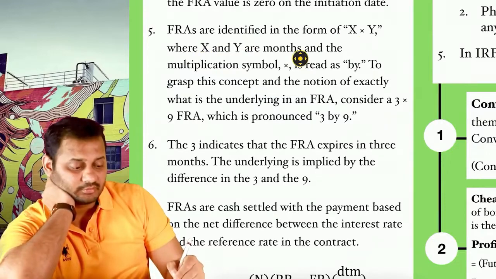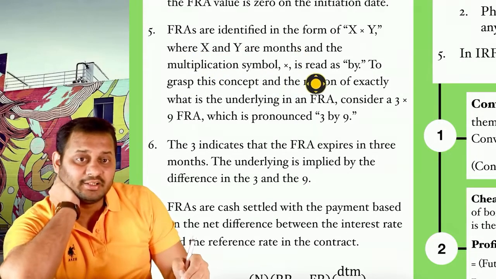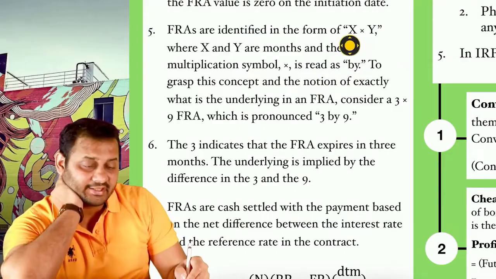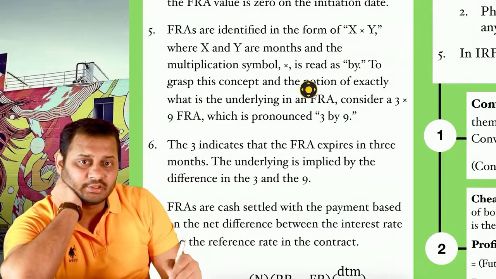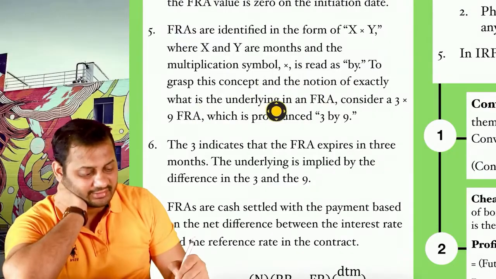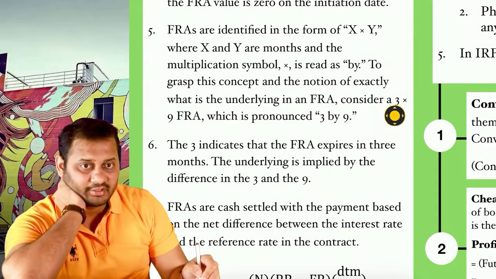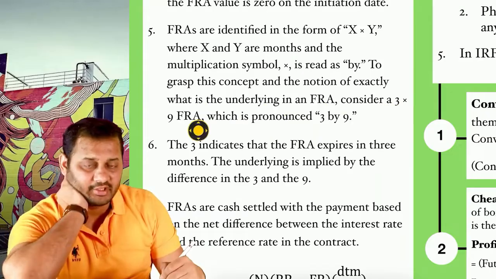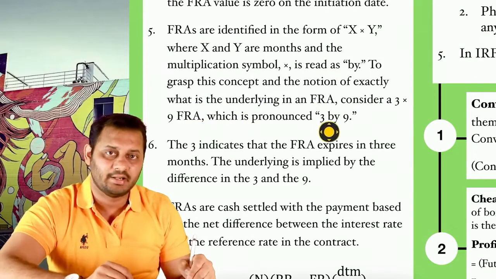and the multiplication symbol is read as by. So we read it as X by Y. So let's take an example. To grasp this concept and the notion of exactly what is the underlying in an FRA, consider a 3 by 9 FRA, which is pronounced as 3 by 9.